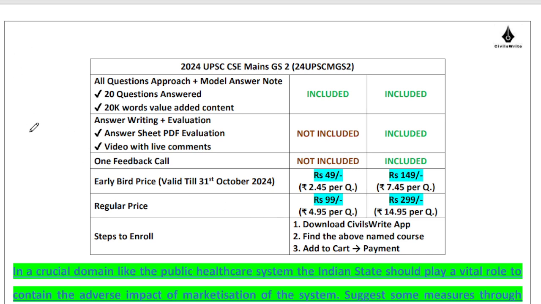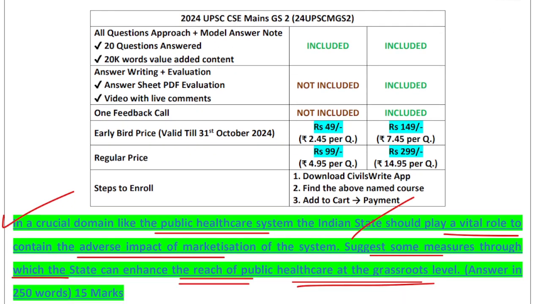Moving ahead to the next question. In a crucial domain like the public healthcare system, Indian states should play a vital role to contain the adverse impact of marketization of the system. Suggest some measures through which the state can enhance the reach of public healthcare at the grassroots level. So this is your question. How can we enhance the reach of public healthcare at the grassroots level?